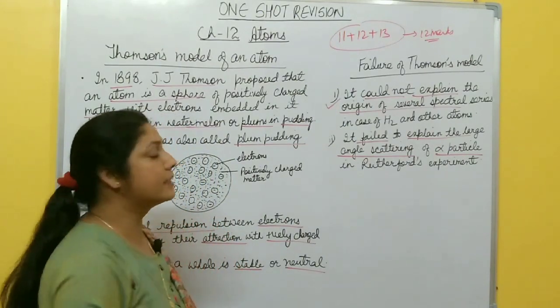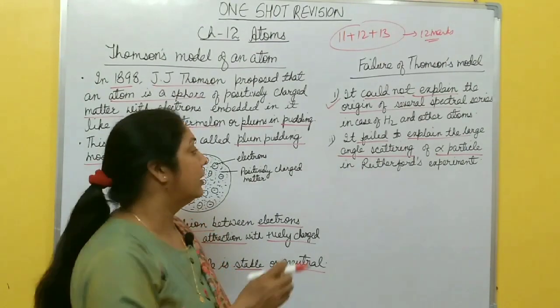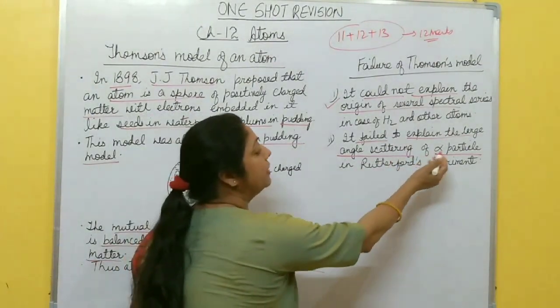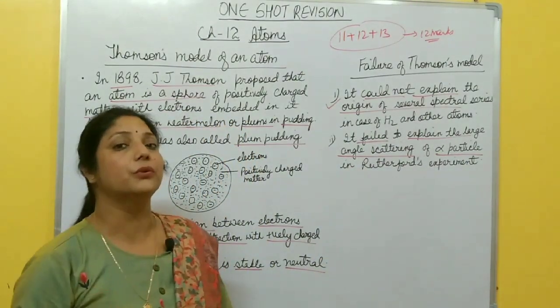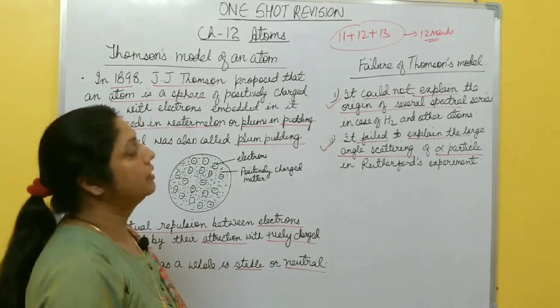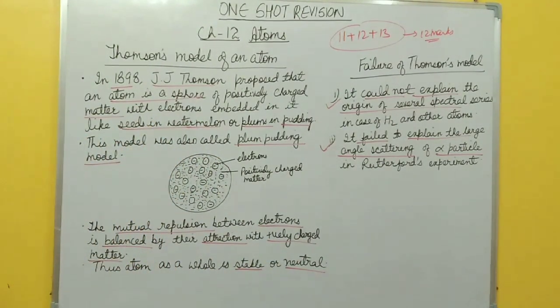I will discuss this Rutherford's alpha scattering experiment after this one. In that one, this model was not able to explain how the alpha particle is scattered through a large angle. So these are two drawbacks, or you can say failures, of Thomson model, right? So after this, we will discuss Rutherford's alpha scattering experiment.